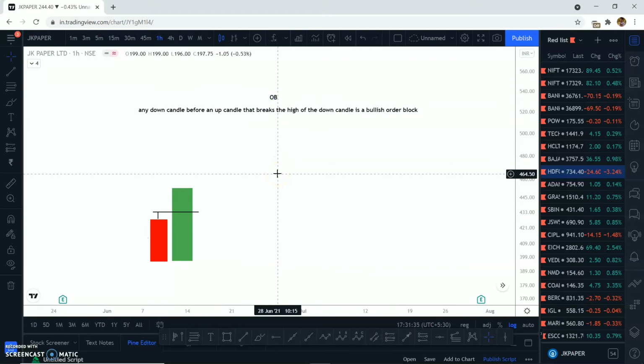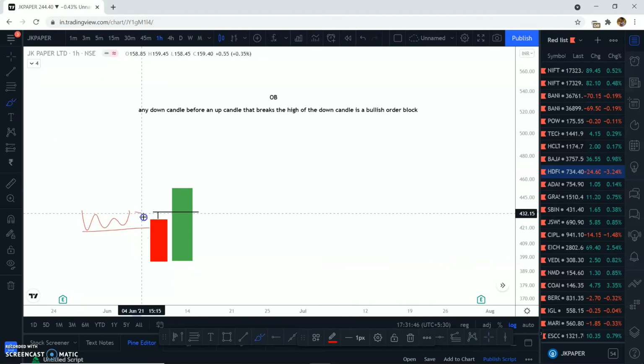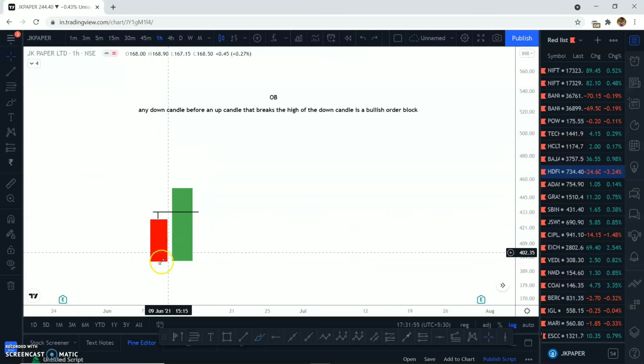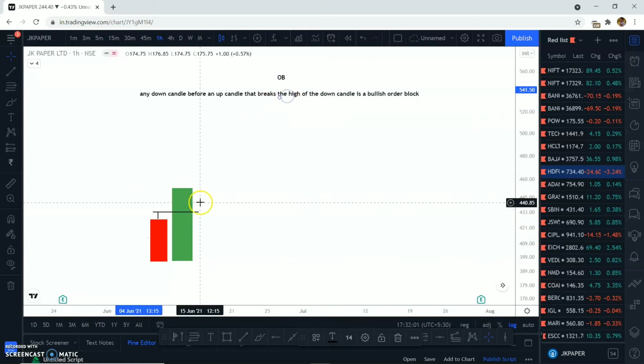So there's definitely no other way to do this, because they have a huge number of quantities, and they have to hunt liquidity, then move higher, come back, mitigate their loss, and then move higher. So that's how the market moves. So you have to keep all of your focus on this. Okay, so I hope your order block is clear. So this is your bullish order block.